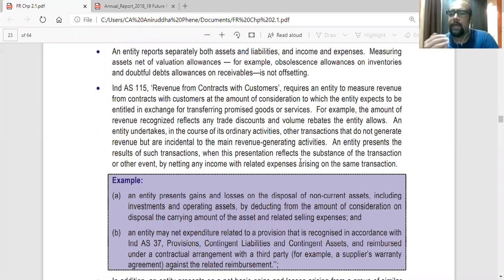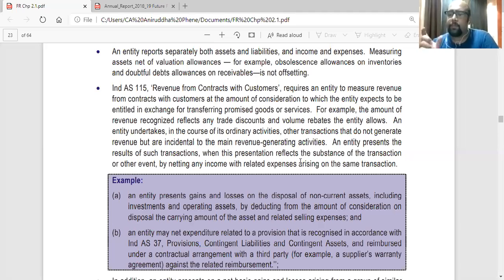If you are disposing of a non-current asset, so the gain or loss arising out of that on disposal of a non-current asset, like a plant or machinery, or maybe a motor car. Any gain or loss arising from disposal of the non-current asset will be shown as the sale price minus the carrying value of the asset. The consideration you have received minus the carrying value, and minus any selling expenses also, if you have incurred any brokerage.